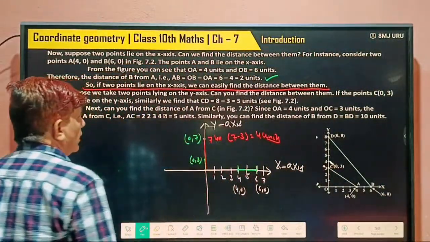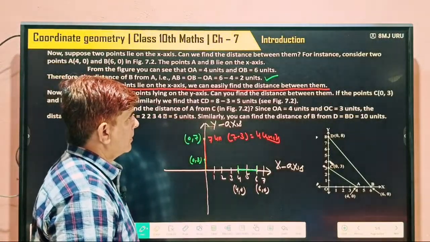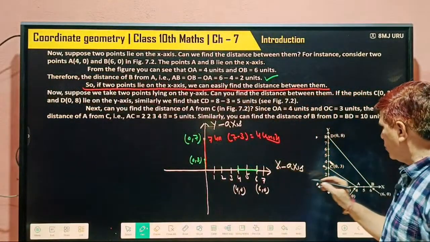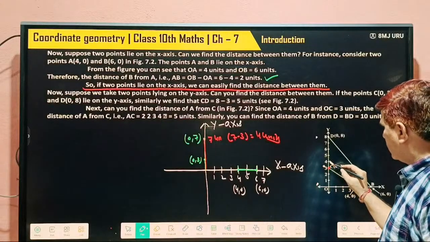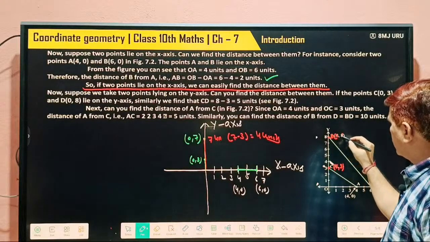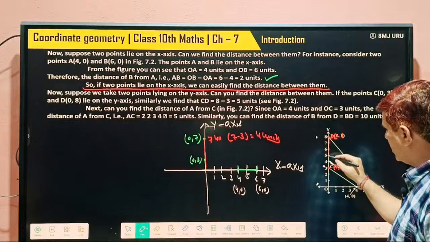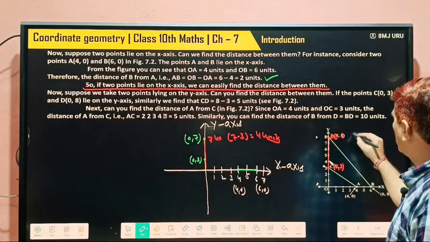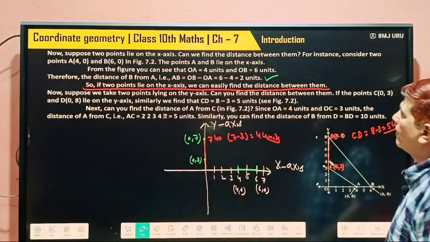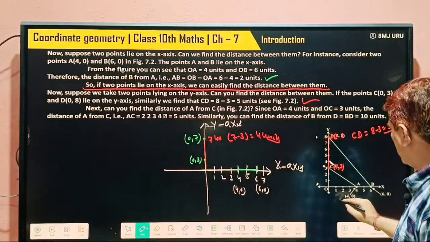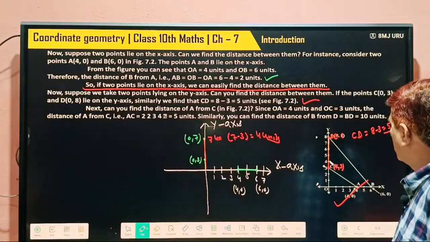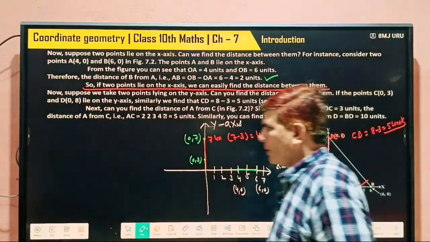Now suppose we take 2 points lying on the y-axis. Then also we can easily find it. Take point C, whose coordinates are 0 and 3, and another point D, whose coordinates are 0 and 8. How much is the distance between these? So CD equals 8 minus 3, how much? 5 units, which is given in figure 7.2. Yes or no? Understood this or not?